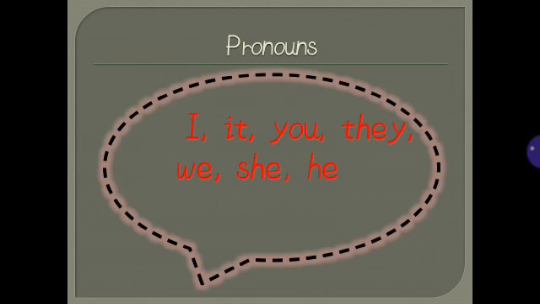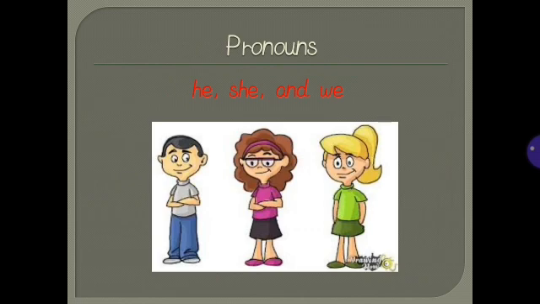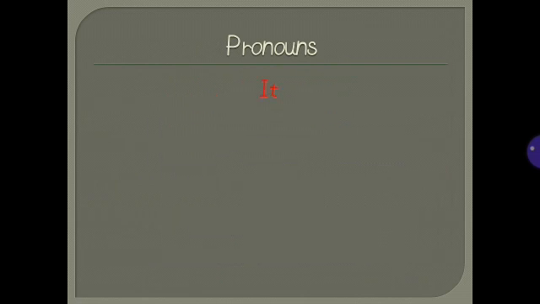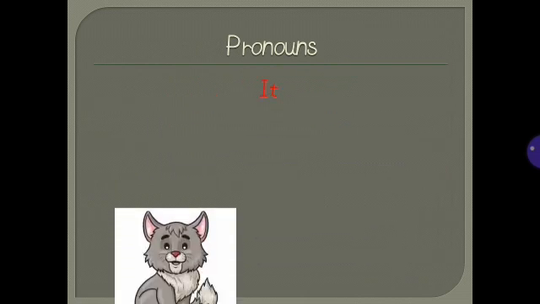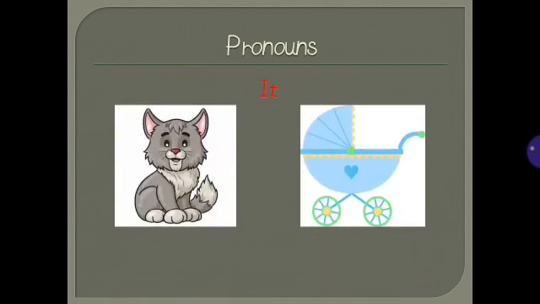Pronouns take the place of nouns. Instead of repeating the nouns, we use pronouns in their places. Pronouns he, she, and we are used for persons. Pronoun it is used for animals and things.